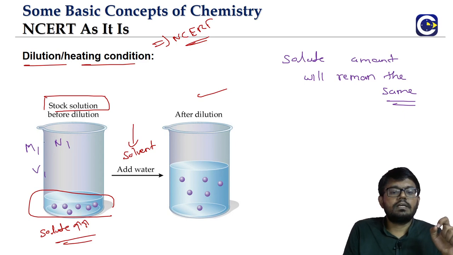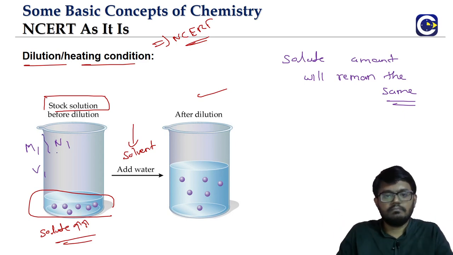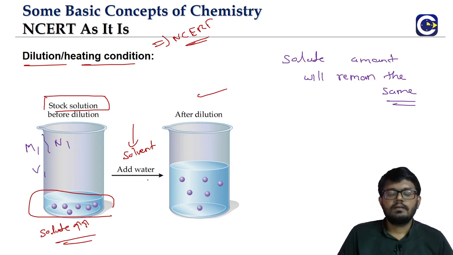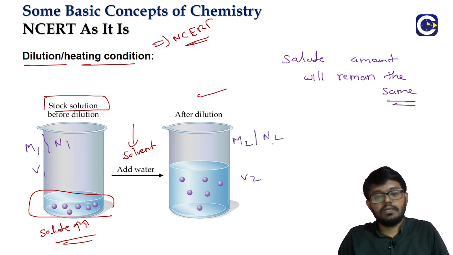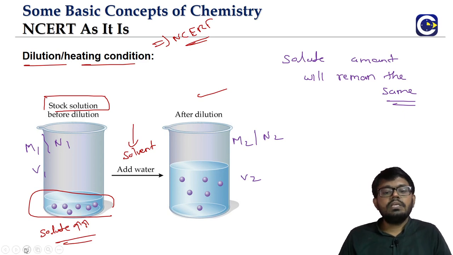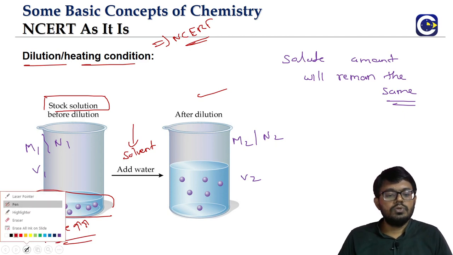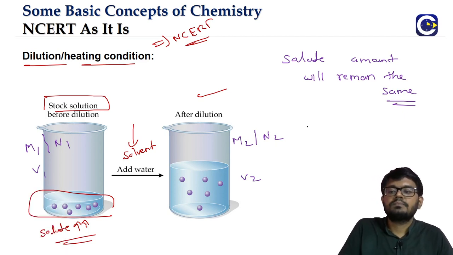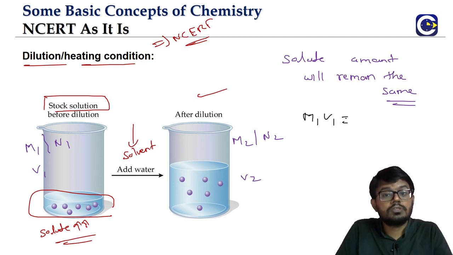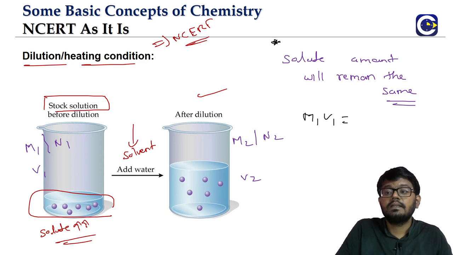Of course, we know that the molarity and normality will be related by using the Z factor. Finally, the volume is V2, the molarity is M2 and the normality at this stage is N2. So initially, if you want to calculate the number of moles of the solute, initial number of moles is M1 into V1. Because number of moles of solute must remain the same. Finally, what is it?